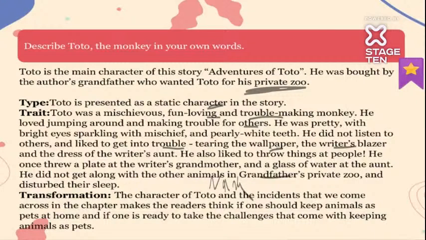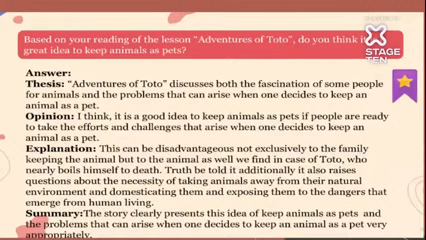The character of Toto and the incidents that we come across in this whole chapter make the reader think if one should keep animals as a pet or not, because they are so mischievous. If one is ready to handle such things, then yes, you can keep it. If not, you should be aware of it. Now, based on your reading of the lesson Adventures of Toto, do you think it's a good idea to keep animals as pets? Toto was so mischievous, so nuisance making. So, should we keep pets or should we just avoid them?